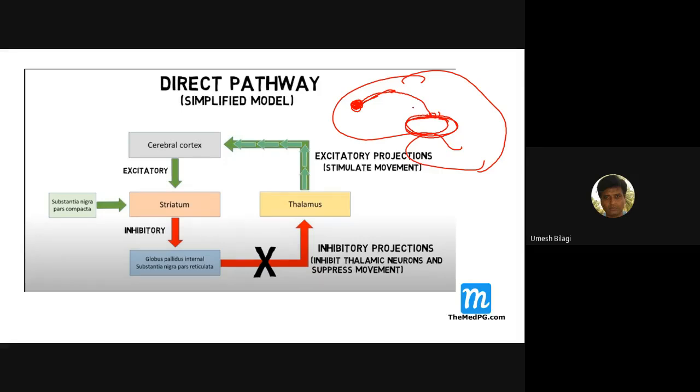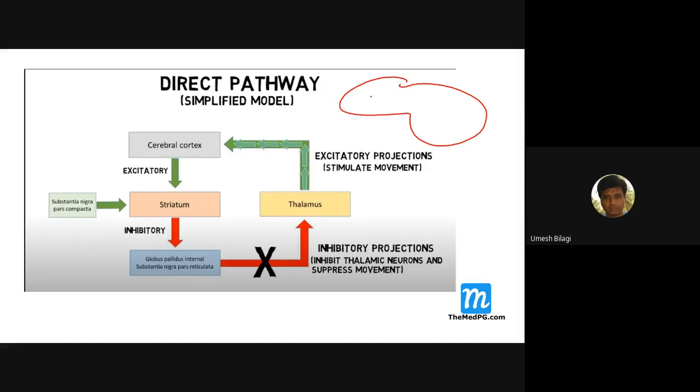The body has to be in an erect position, the shoulder should extend here, and whatever tone is required, how much the flexors should flex and the extensors should relax, all of these things are programmed inside the basal ganglia. So from the prefrontal cortex, the thought process comes to the basal ganglia. I'll come to what mechanisms the basal ganglia uses. But for the direct pathway and indirect pathway, basically the direct pathway is the agonist.